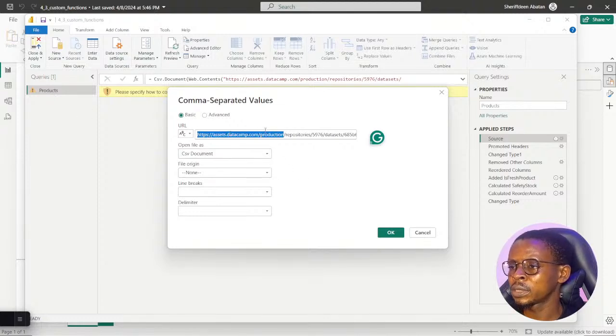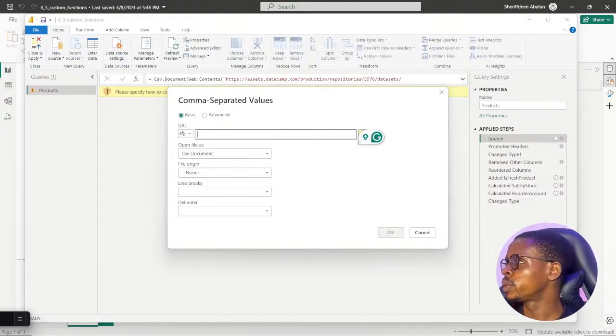You can see the file path is from the DataCamp repository, which I don't have access to, but I have access to the files within my own local machine here. I'll just copy the file path real quick, copy as path from my file folder and paste it right in there.